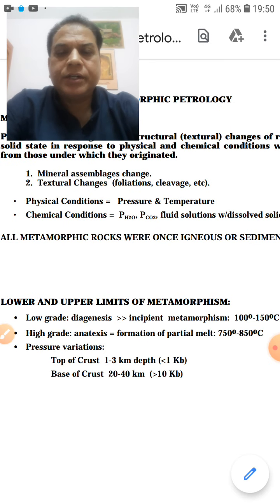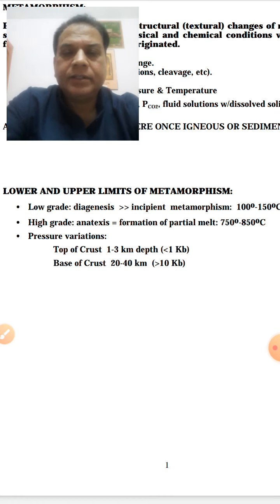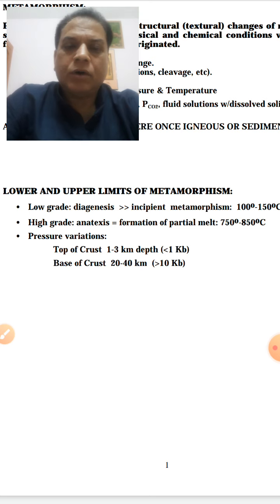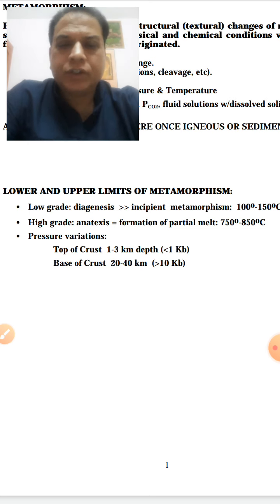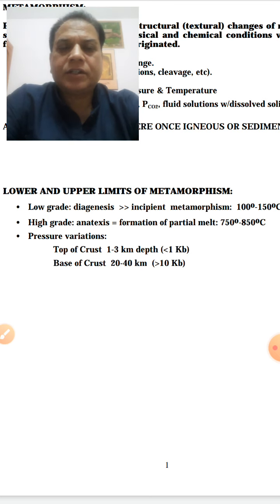It means there is a mineral change, a textural change, depending upon the physical conditions, that are the pressure and temperature, and the lower and upper limits of metamorphism. Once we say low grade, it means beyond diagenesis. In sedimentary rocks there is lithification and diagenesis, so above the physical conditions of diagenesis and before the condition of melting, in this range of PT conditions, the rocks found are called metamorphic rocks.